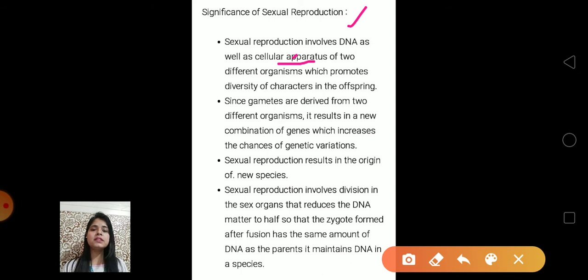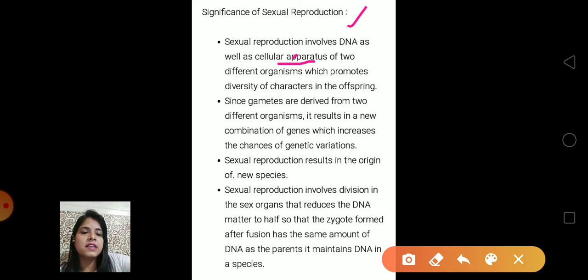In asexual reproduction, what happens? The offspring is totally identical to the parent. They are the same copy of their parents. But in sexual reproduction, we can see variation in the new organism, in the new offspring. Why? Because two parents are involved, two genetic materials and cellular apparatus are involved in it, and the new offspring has variations. This is the significance of sexual reproduction. We can see the variations due to sexual reproduction, right.